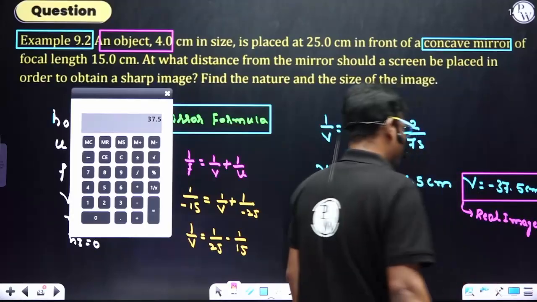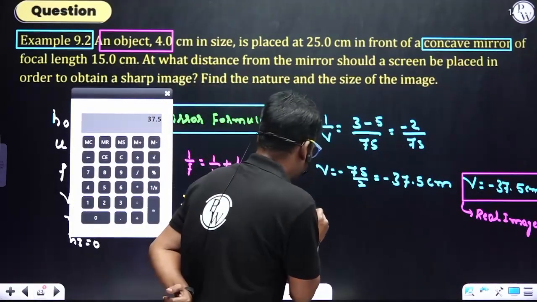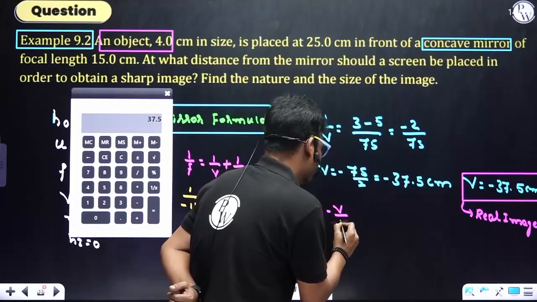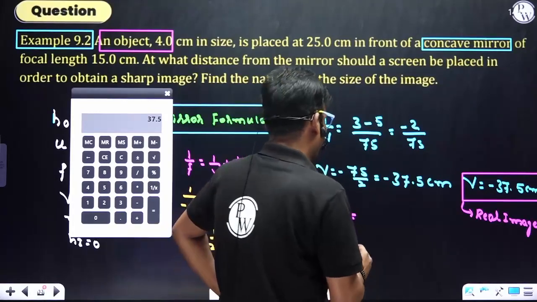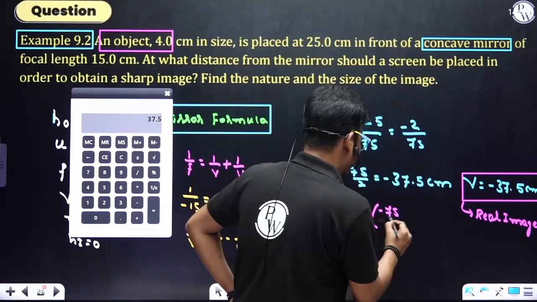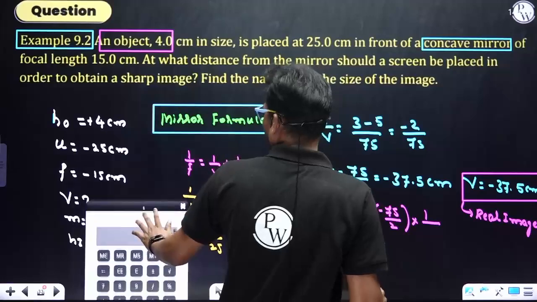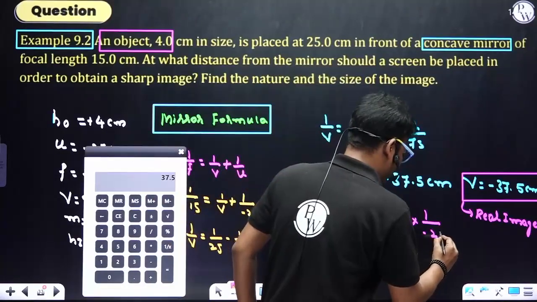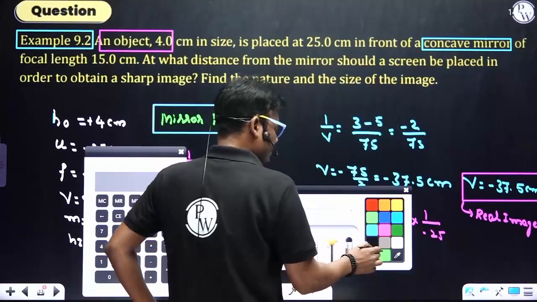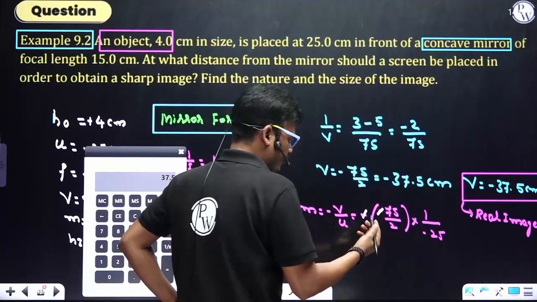Or else you can take help from the magnification. So let's find out the magnification. M is minus V divided by U. Minus V, that is minus of minus 75 divided by 2, into U value minus 25. So here you can see negative into negative is positive, and positive into negative is negative only.